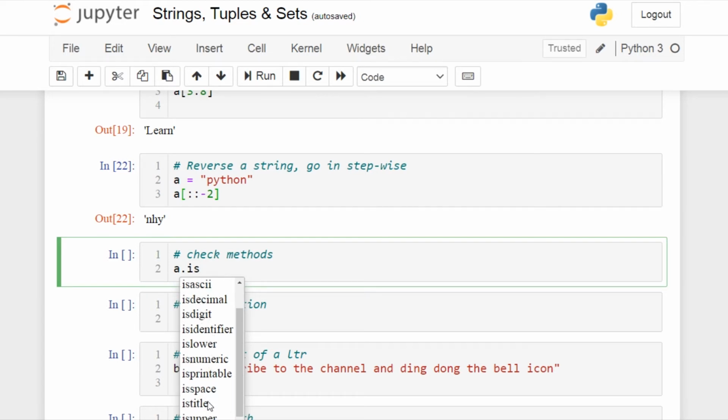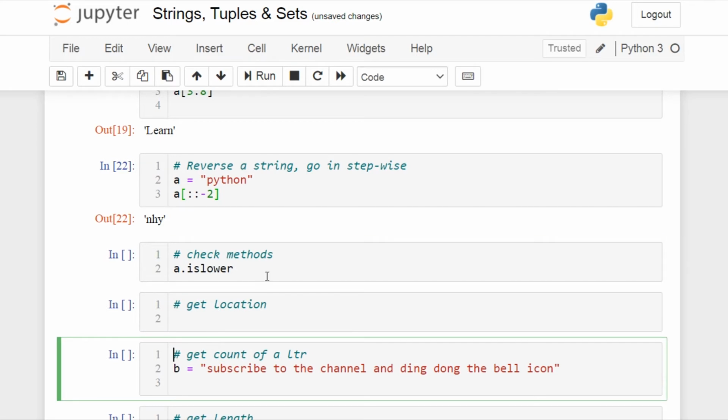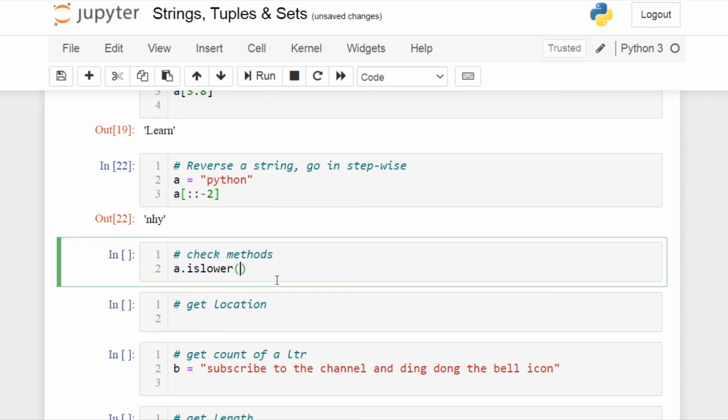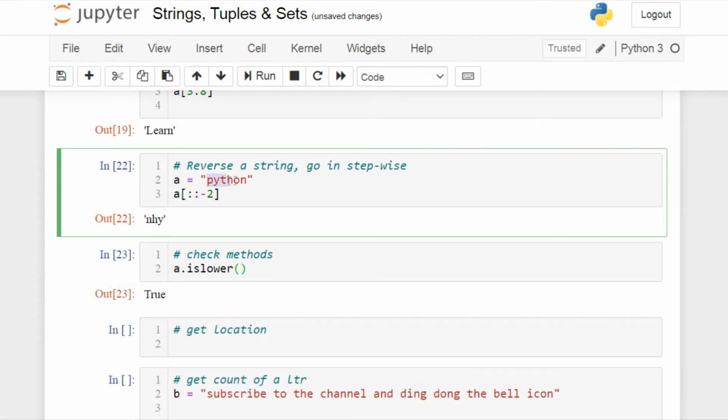So all these things will return you a boolean value, either true or false. For example, let's check whether the string is in lowercase. So I should give isLower. This should return me true because my string contains everything in lowercase.